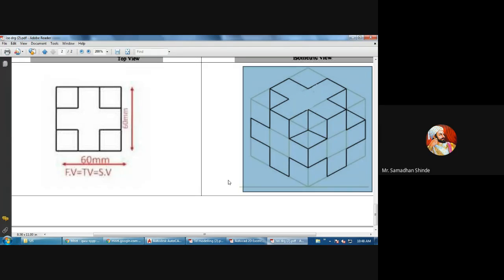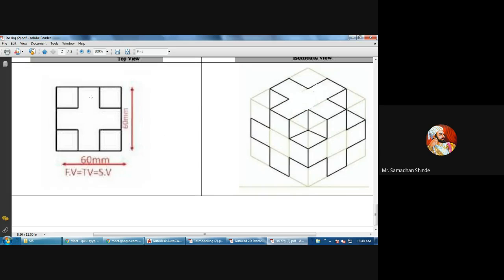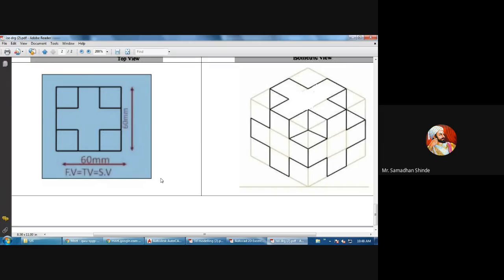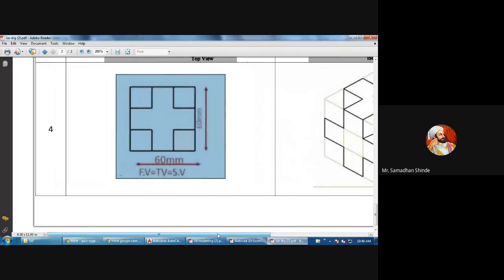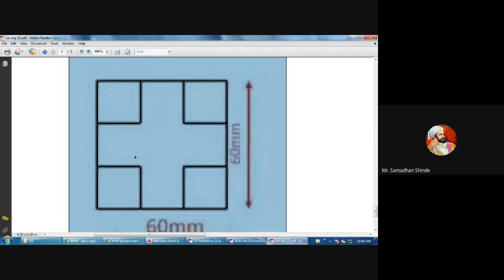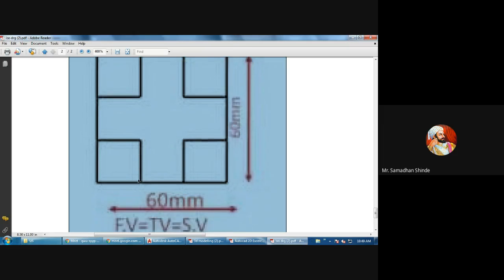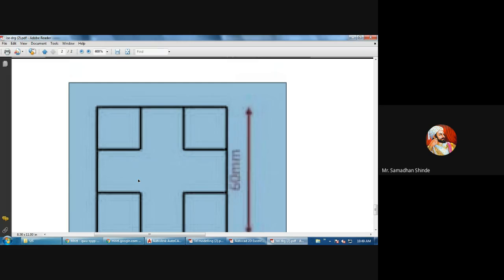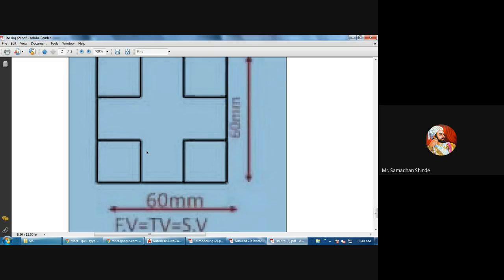So the orthographic projection for this is this, means all the views are like this. You can see all the views of the object are the same: front view, top view, side view. Means if you see the object from the front, all its views are something like this. Okay, it is showing something like a plus sign. You have to remember, as far as orthographic views are concerned, whenever there is a dark line, there is a change of surface. That you have to remember always in your mind.